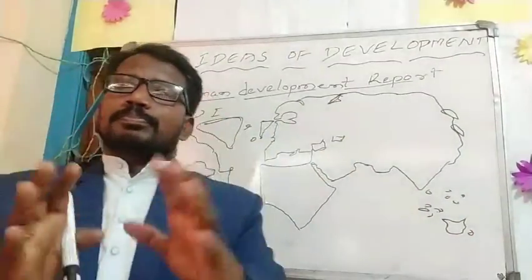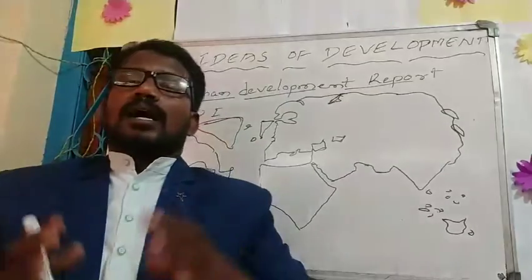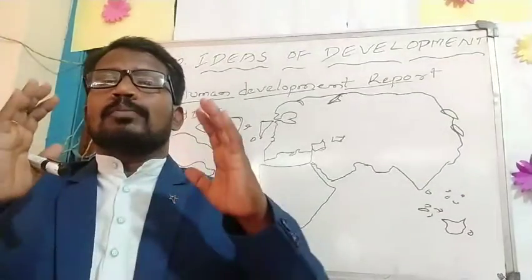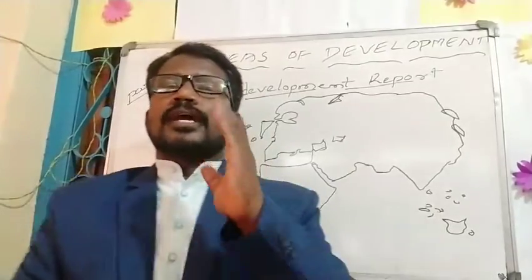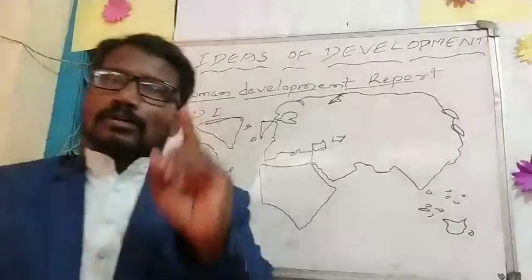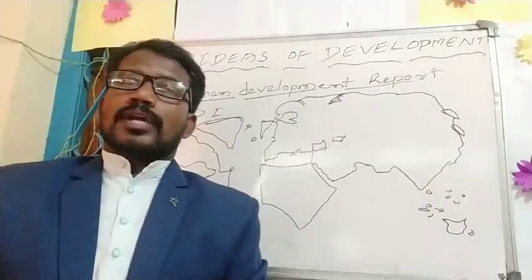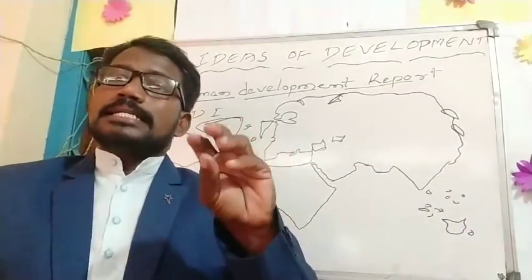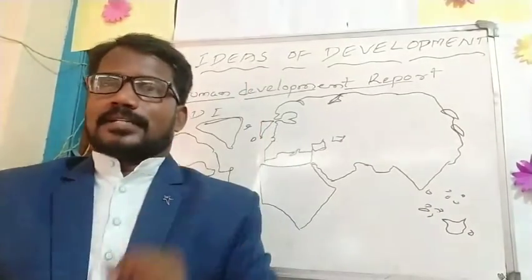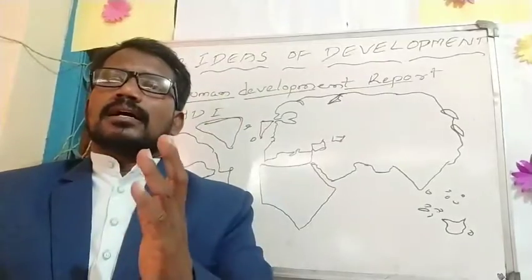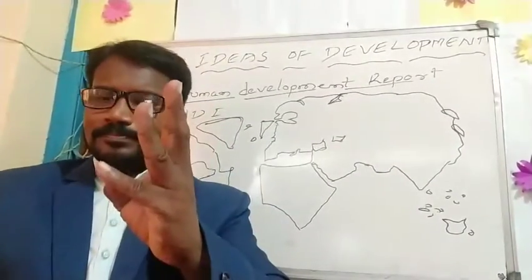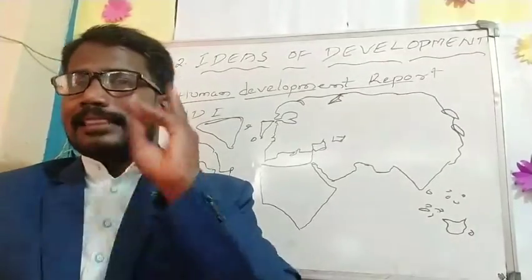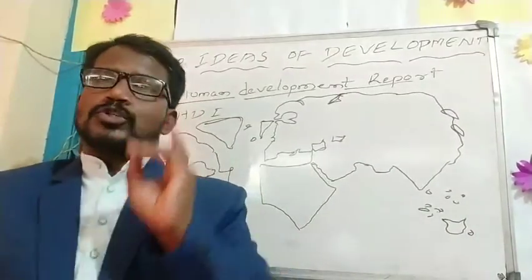But how can we take the Human Development Report through the HDI? HDI full form is the Human Development Index. What are the indicators of human development? How can we measure human development? Through income, second health, and third education.